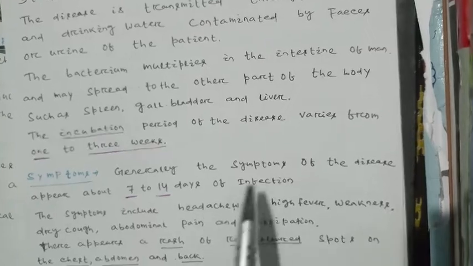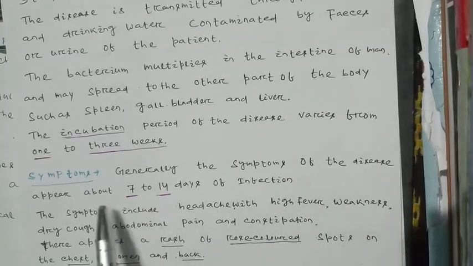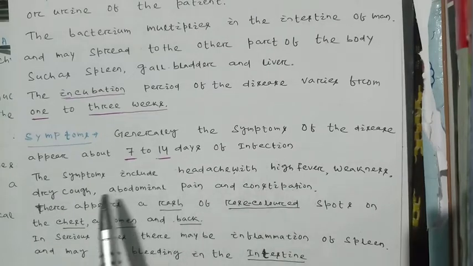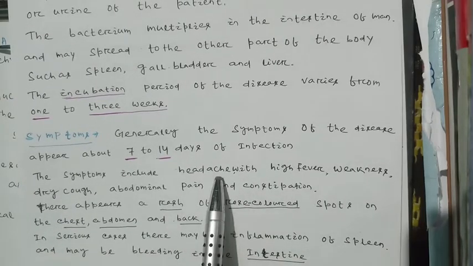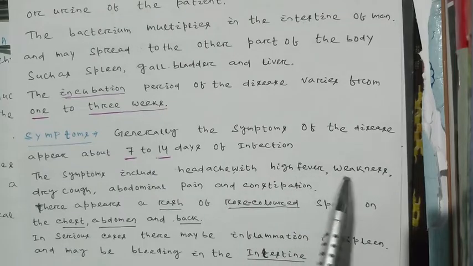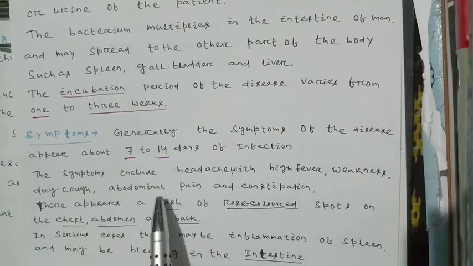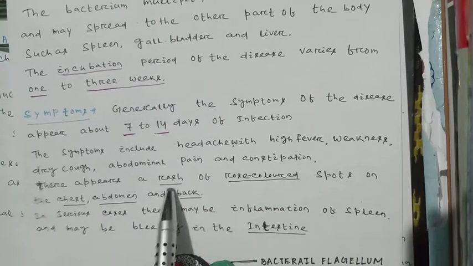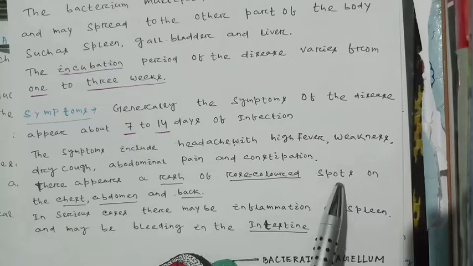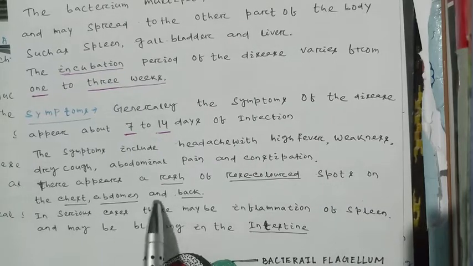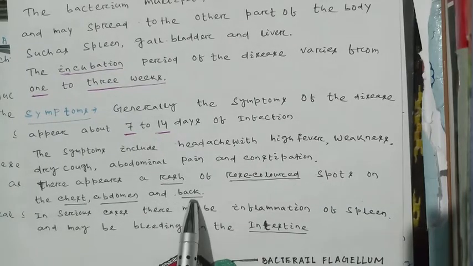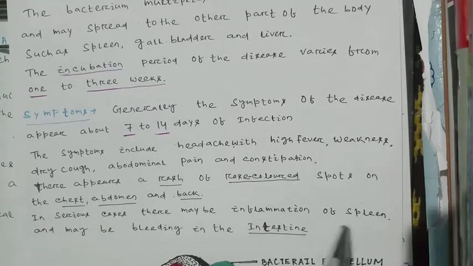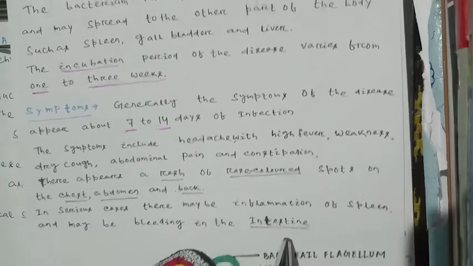Symptoms. Generally, the symptoms of the disease appear about 7 to 14 days after infection. The symptoms include headache with high fever, weakness, dry cough, abdominal pain and constipation. There appears a rash of rose-colored spots on the chest, abdomen and back of the body. In serious cases, there may be inflammation of the spleen and bleeding in the intestine.